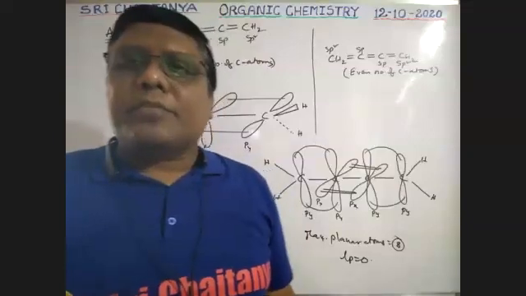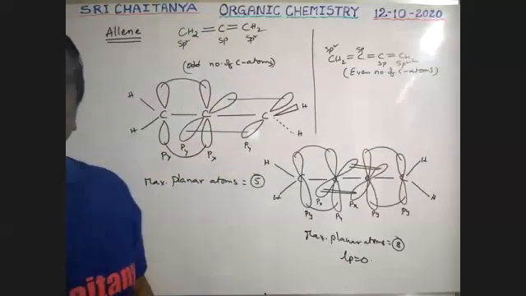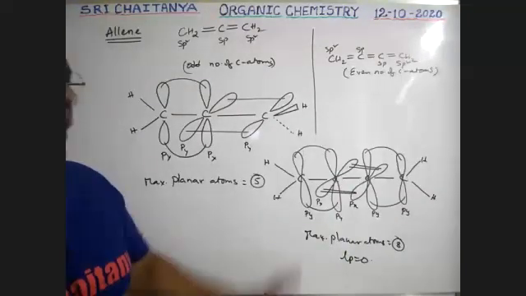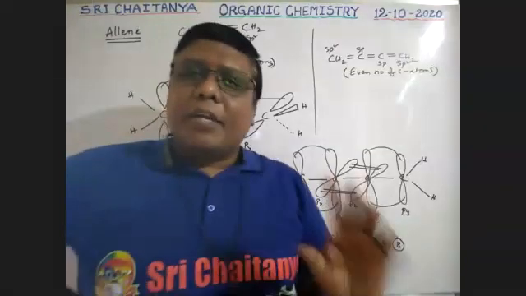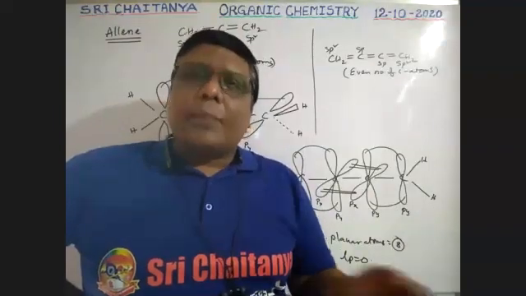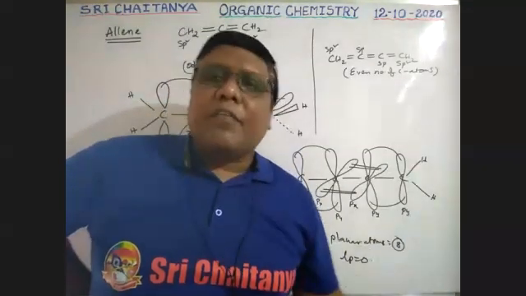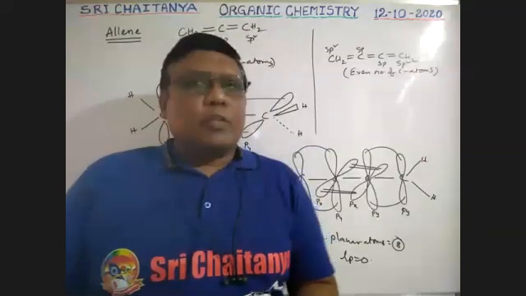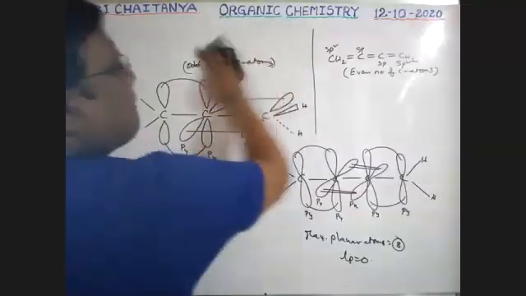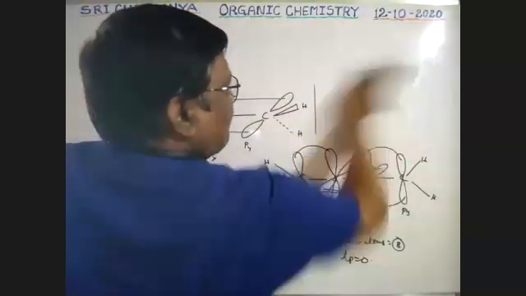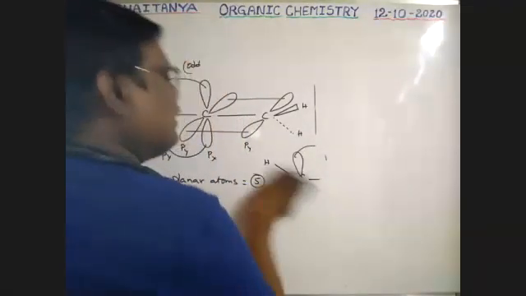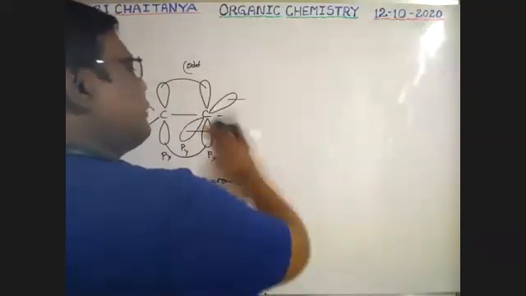Did you understand the concepts? Very, very important: identify the number of planar atoms. How to identify the number of planar atoms. So this is about allenes. Allenes means a carbon has two double bonds. That type of compound is called an allene. At the time of alkenes, we will discuss the preparation and properties of allenes. If odd is there, that last carbon is out of plane. Those two bonds are out of plane, just like in the previous case.